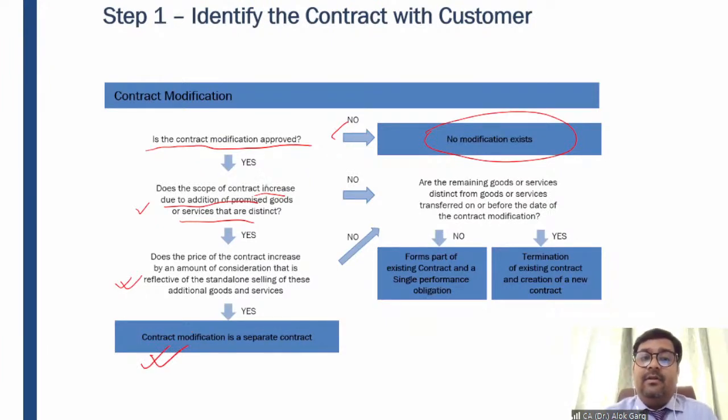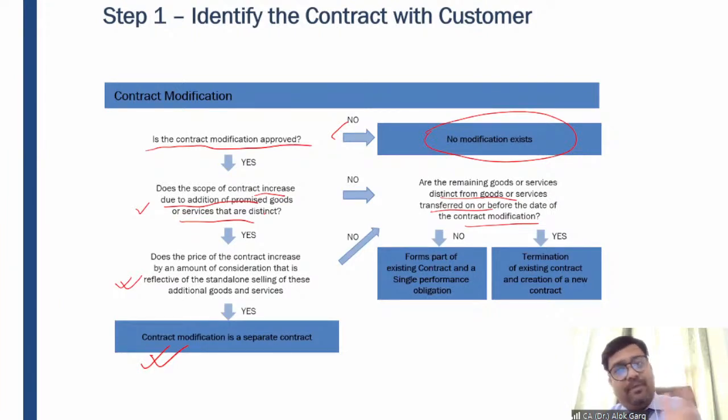But the scope is increasing, whether the scope of contract increases due to addition of promised goods or services. Okay. So for example, no. Are the remaining goods or services distinct from goods or services transferred on or before the date of contract modification? Or for example, the scope is increasing, but the price is not at the fair value.